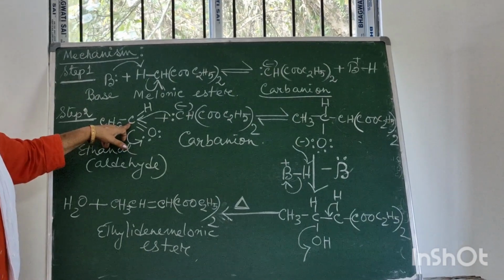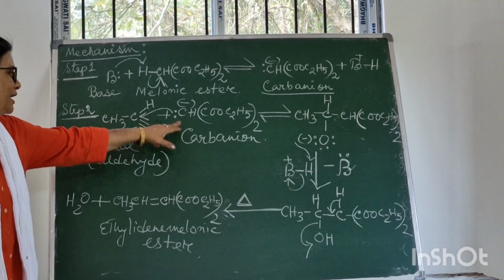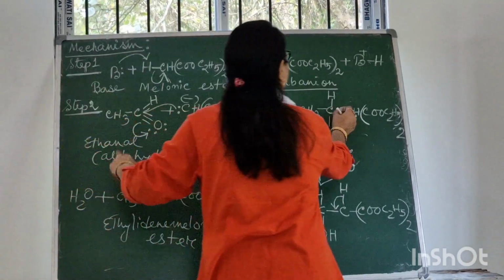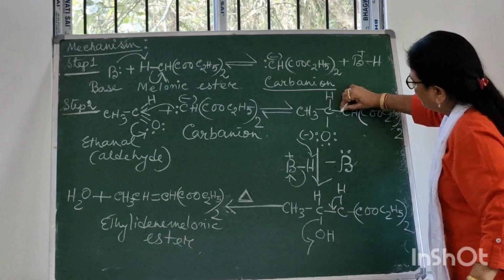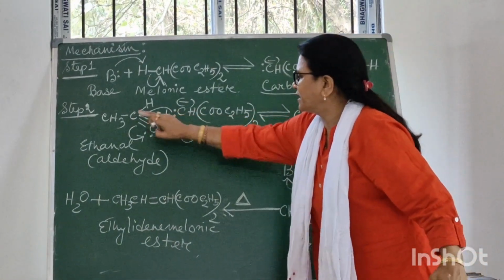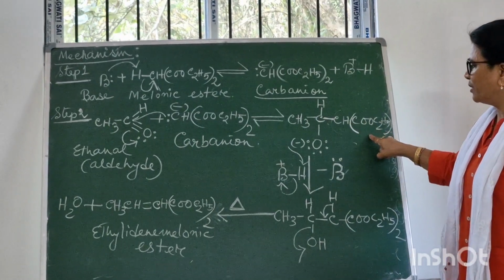This positively charged carbon is satisfied by the electron pair of the carbanion. That means a bond forms between this carbanion carbon and this carbon atom. That means this is again an intermediate compound.